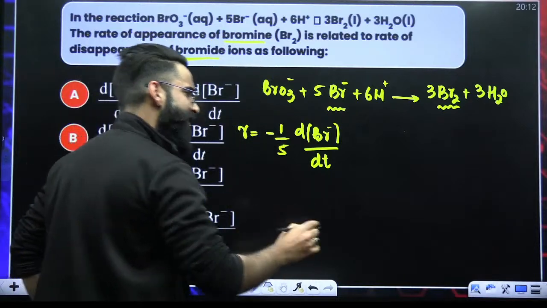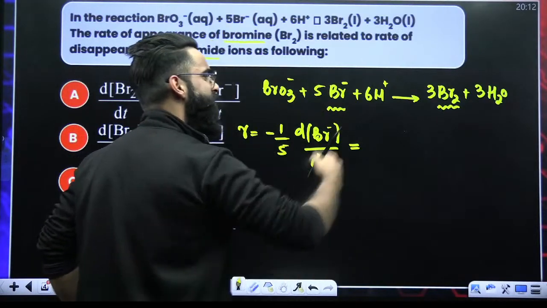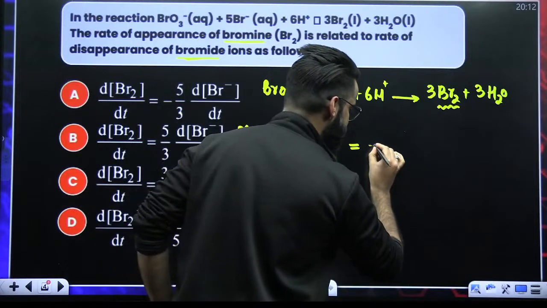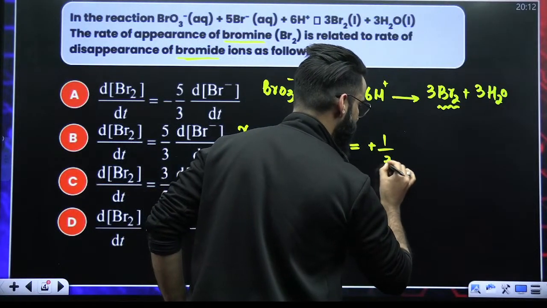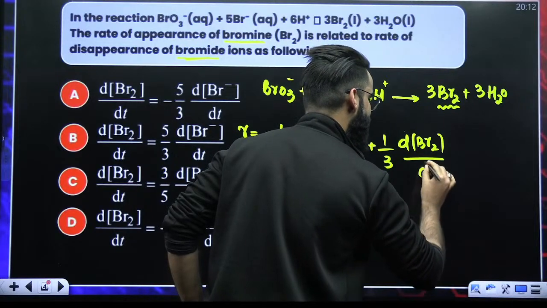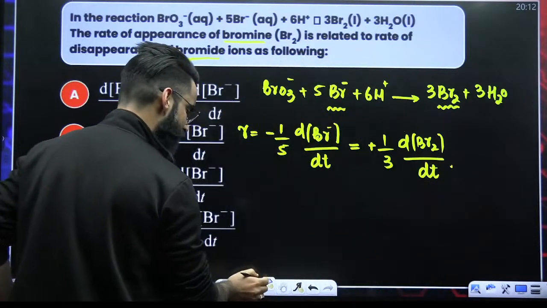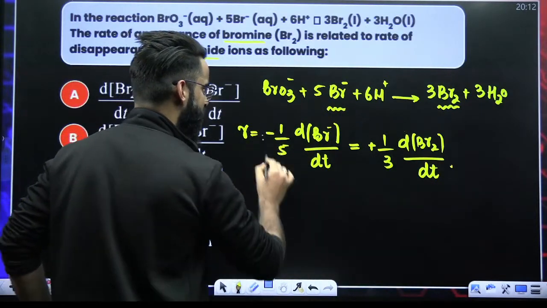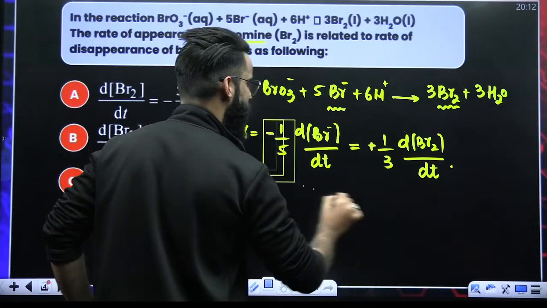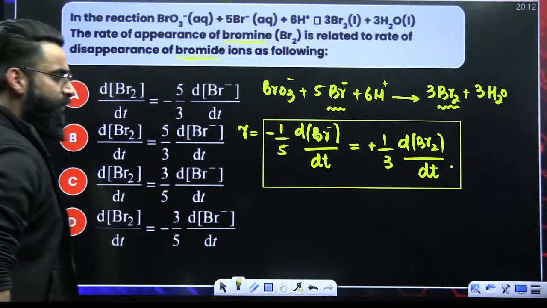Similarly, if I ask you what would be the rate of reaction with respect to Br2, since Br2 is the product, I'll start with the plus sign, 1 divided by stoichiometric coefficient 3, change in the concentration of Br2 divided by time interval dt. Now you can find your options here. This is going to be the final answer of the question.